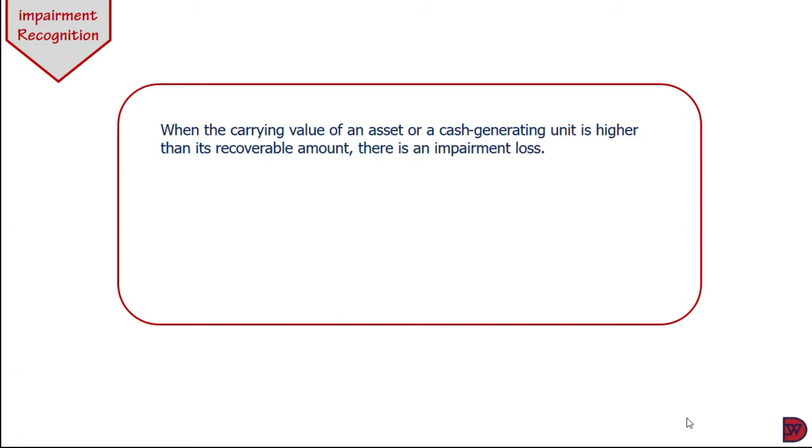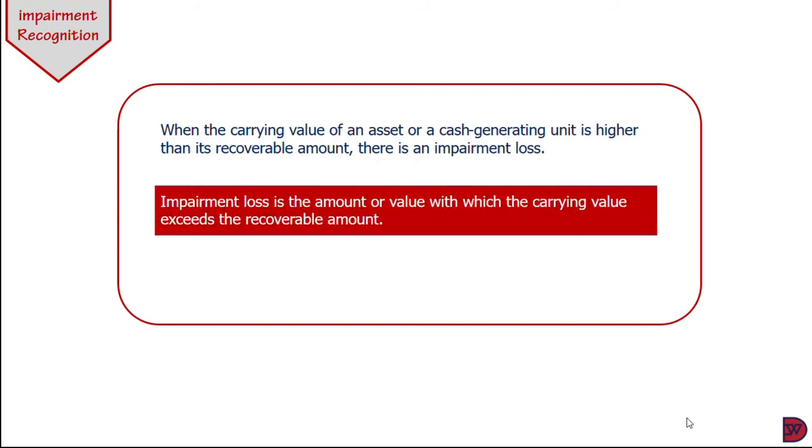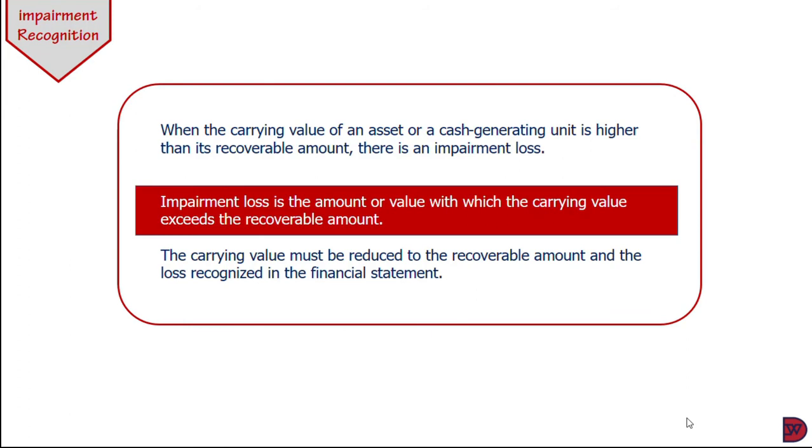As I said earlier, you calculate the recoverable amount compared to the carrying value. So when you do so and the carrying value of the asset or the cash generating unit is higher than its recoverable amount, then there is indeed an impairment loss. Now, the impairment loss is the amount with which the carrying value exceeds the recoverable amount. Now, the carrying value must be reduced to the recoverable amount and the loss recognized in the financial statement.